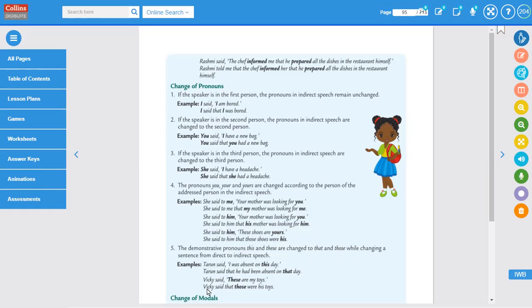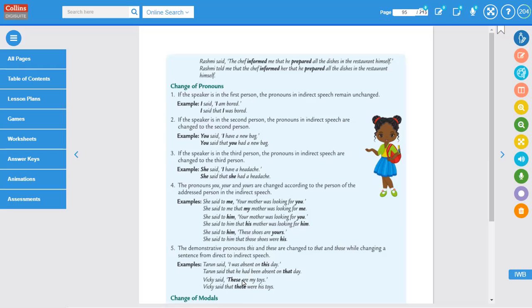See, next sentence. Vicky said, "These are my toys." Vicky said that those were his toys. These changed to those. The number remained the same. That means these is an example of plural number, so it remained the same. It only changed to those.